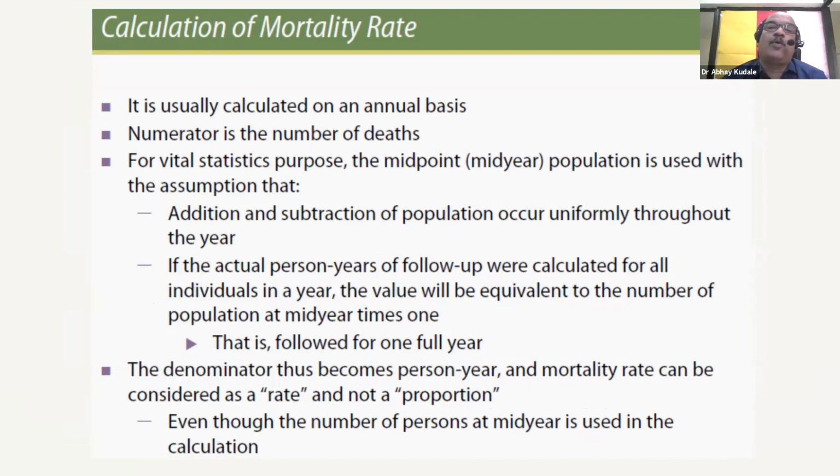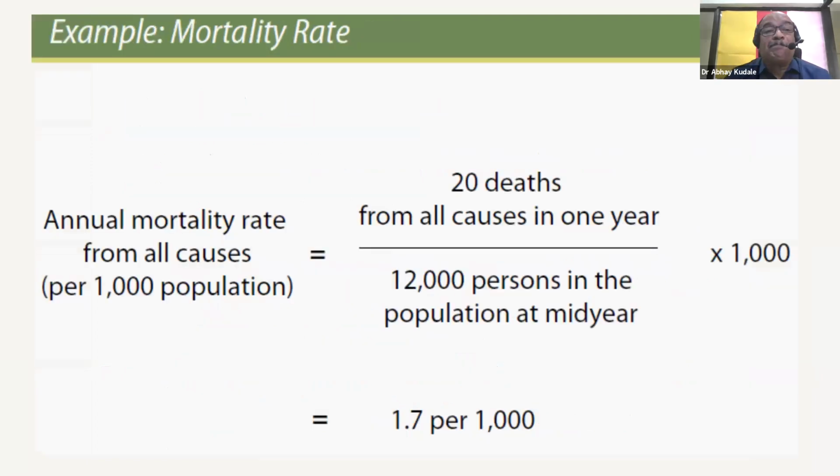If the actual person-years of follow-up were calculated for all individuals in a year, the value would be equivalent to the number of population at mid-year times 1, so that is followed for one full year. So the denominator becomes person-years, and mortality rate can be considered a rate and not a proportion. Let's move on to annual mortality rate from all causes. If we take a value, there are 20 deaths from all causes in 1 year over 12,000 persons in the population at mid-year. Then that becomes 1.7 per 1,000 as the annual mortality rate from all causes.